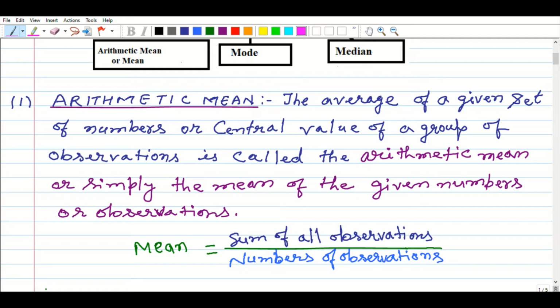Again I am repeating these sentences. The average of a given set of numbers, or central value of a group of observations, is called the arithmetic mean, or simply the mean, of the given numbers, or in general we can say observations. Now you see the relation between mean and observations. So mean equals the sum of all observations divided by the number of observations, isn't it?